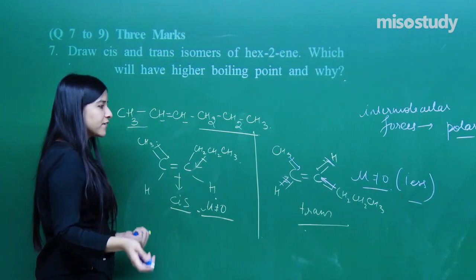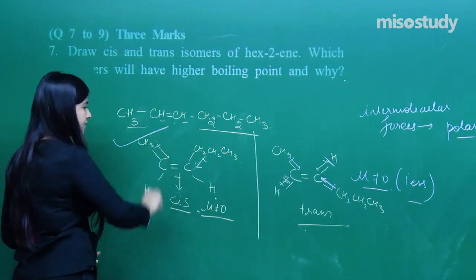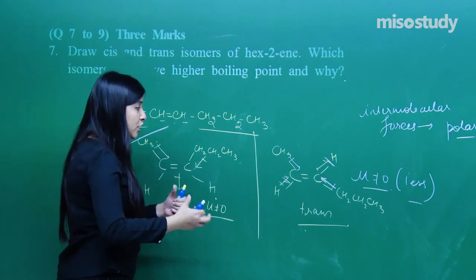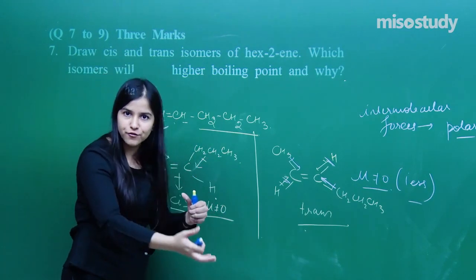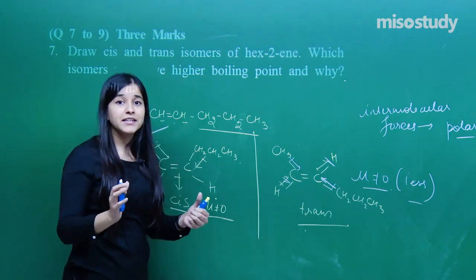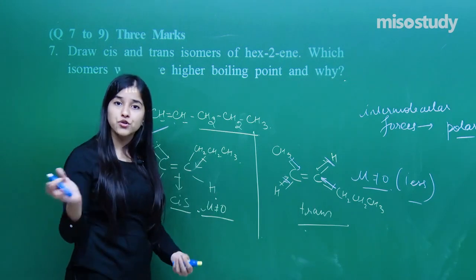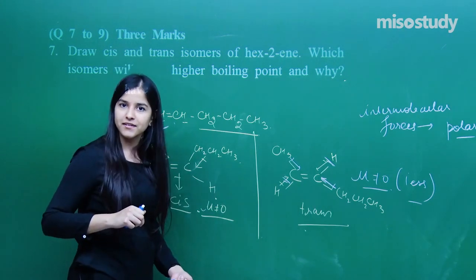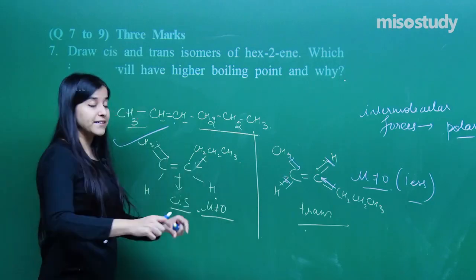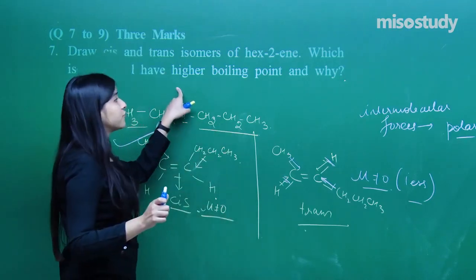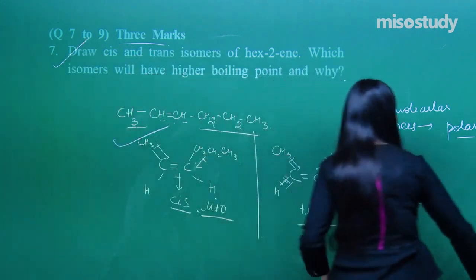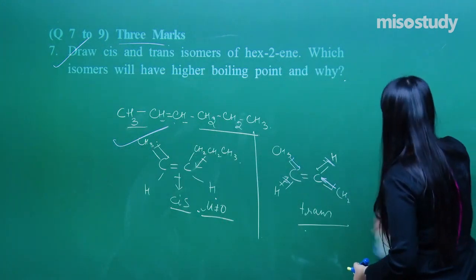The one which has more dipole moment. This one. More polarity generated, right? Poles will be generated. So the positive will be attracted towards the negative of another molecule, and that is how the interactions will be going on. And I need more energy, more temperature to boil it off, to break the interactions. Clear? So that is what the approach is, and yes, you have to write a good explanation of it so that you fetch the entire 3 marks. Done? 7th question done. Next, move on to question number 8.